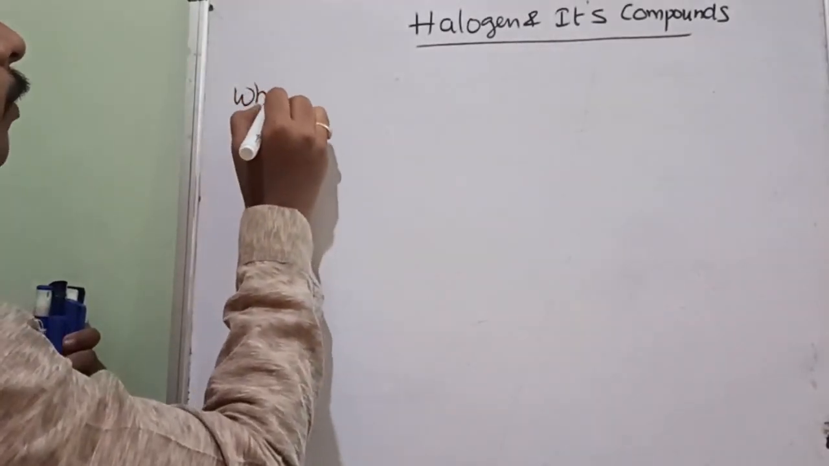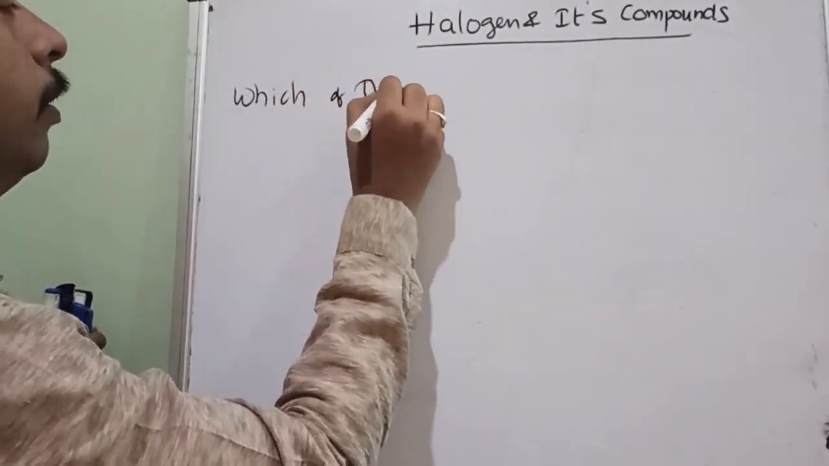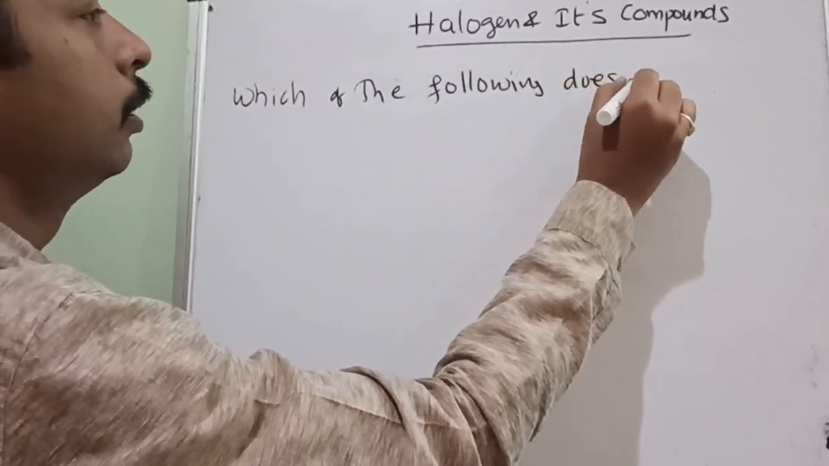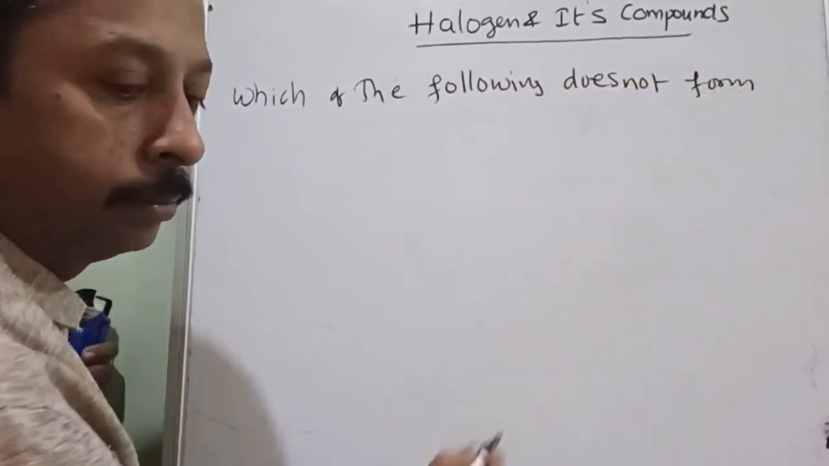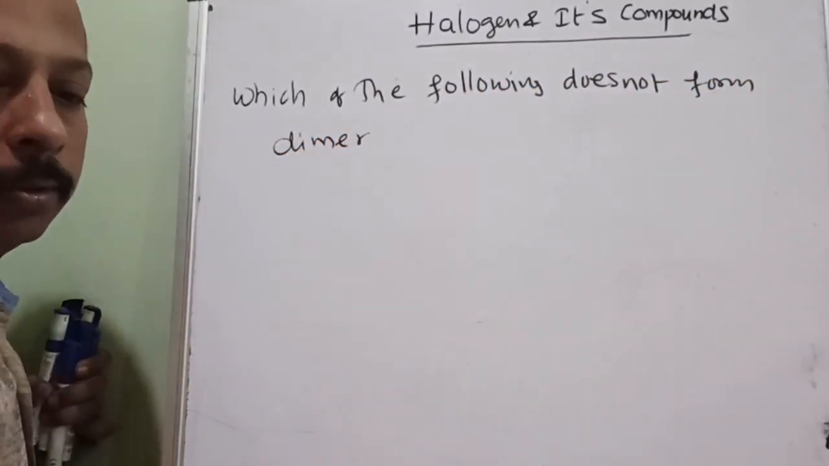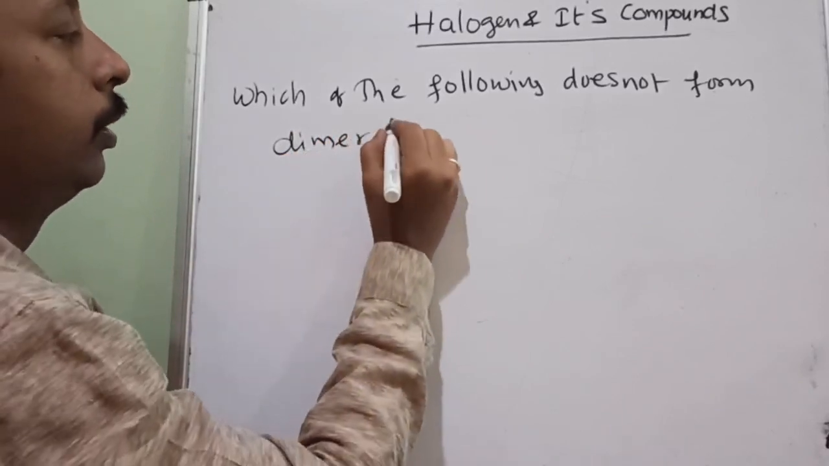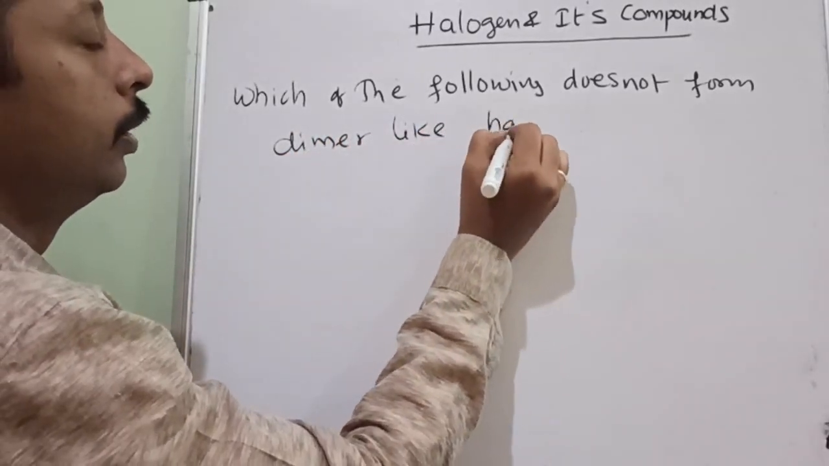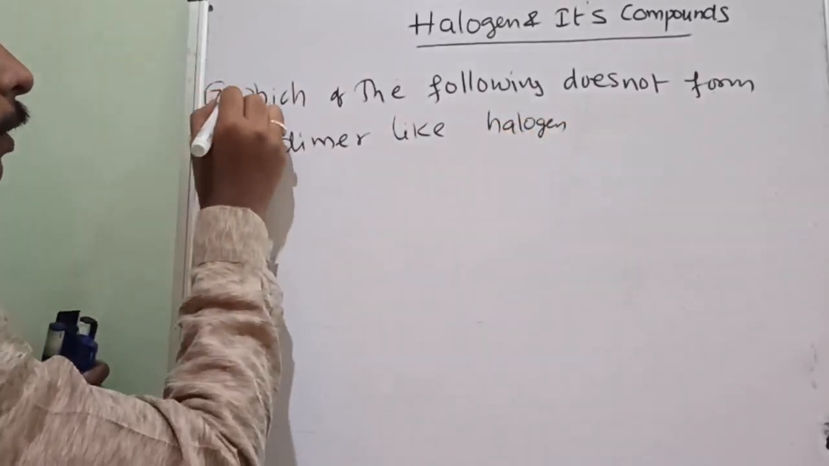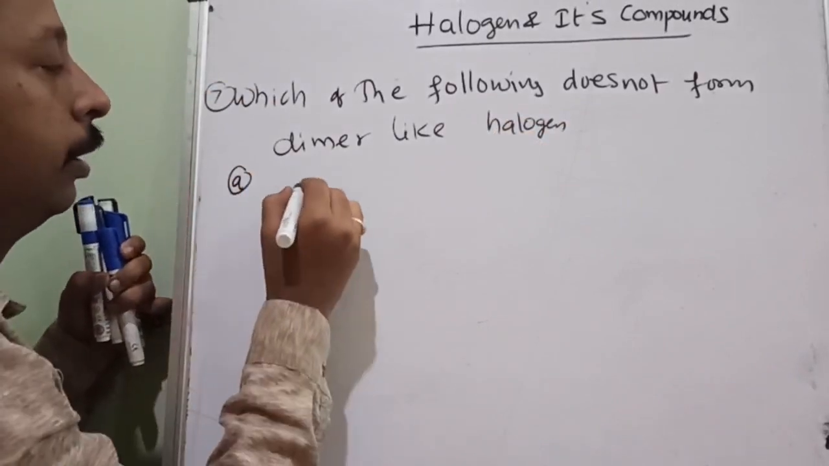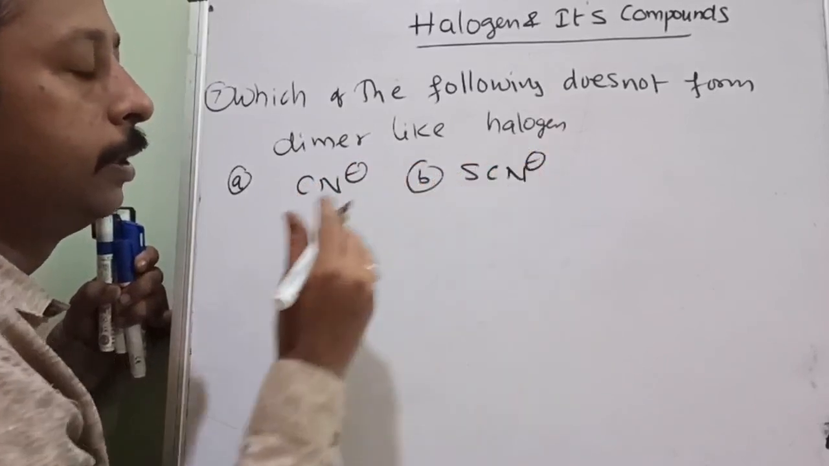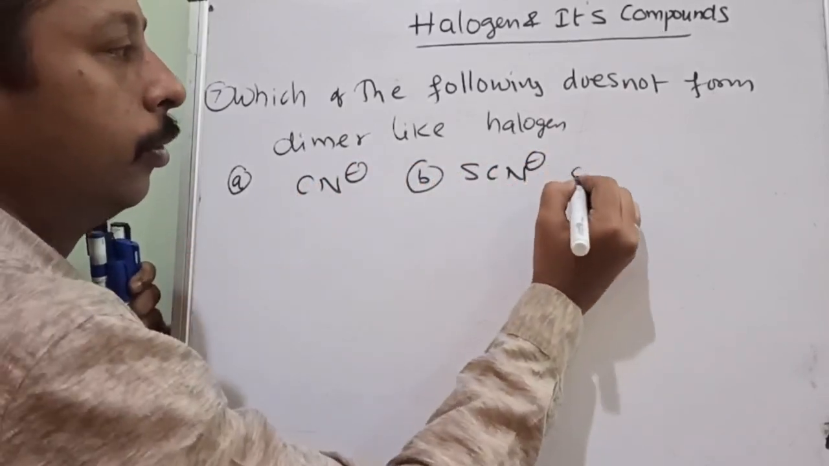Which of the following does not form dimer? Okay, what is dimer? 2 atoms or 2 molecules combined, like halogen, it should be twice. Understood? So this is the 7th question, and options I am writing: CN minus, option B SCN minus. This name also I am going to give you, so don't worry.